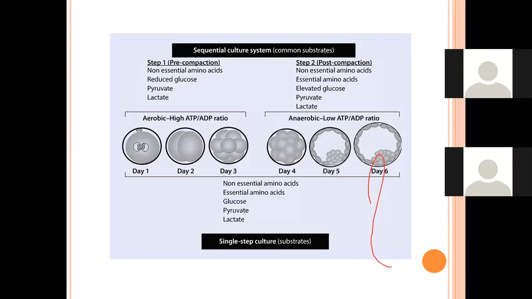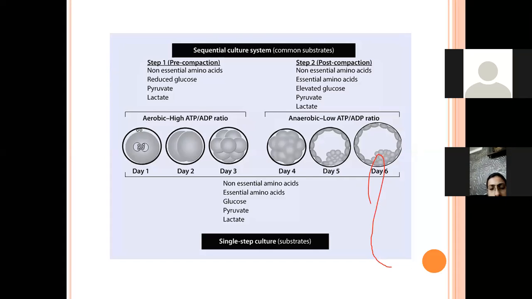In the sequential culture system, from day 0 till day 3, we are culturing in a special medium. And after day 3, from day 4 till day 5 or day 6, we are culturing in another medium. So we can see the difference in what the media contain in the pre-compaction state and the post-compaction state.